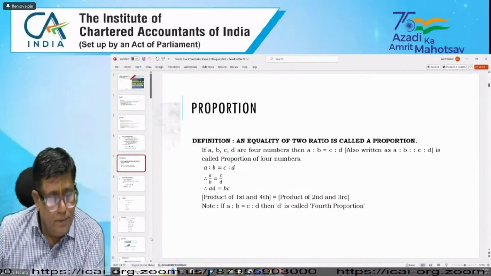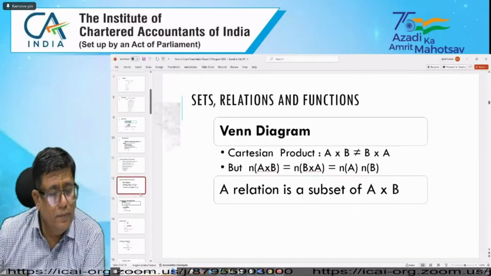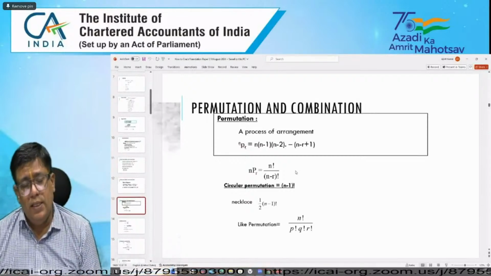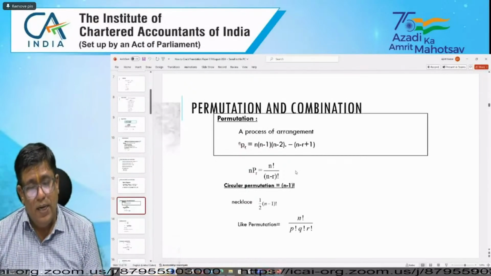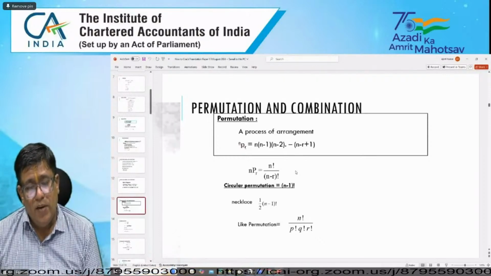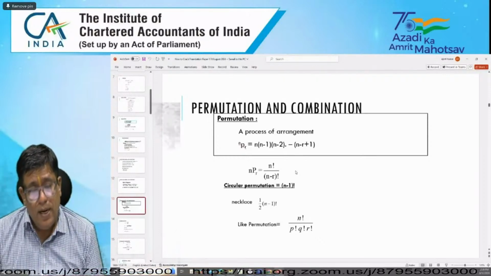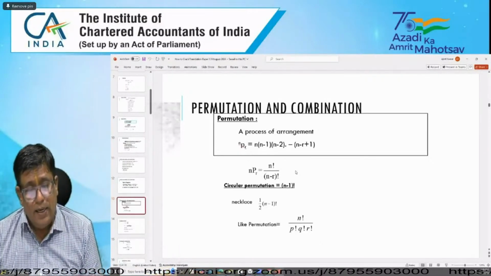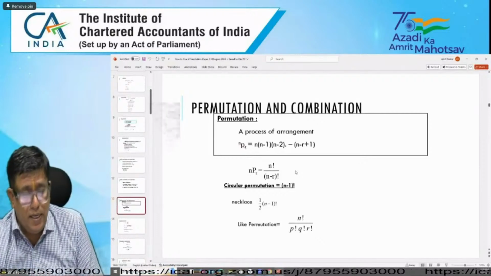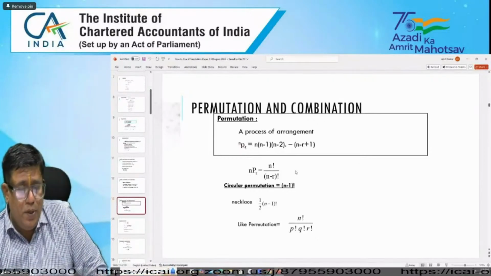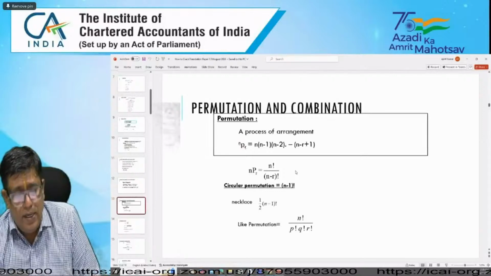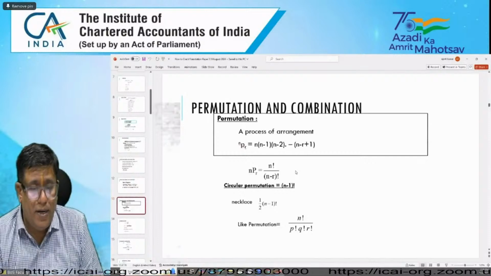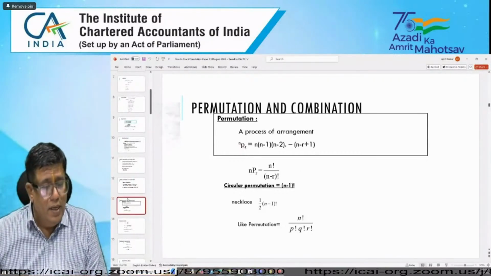Now you know the process of nPr, that is permutations, and circular permutations, n minus 1 factorial. For example, arranging a necklace or arranging different colors, 1 by 2 into n minus 1 factorial. Permutations with repetition: n factorial by p factorial into q factorial into r factorial, like that.